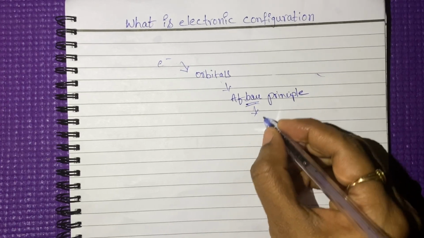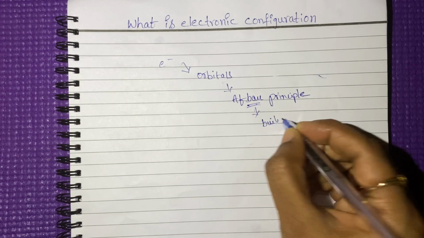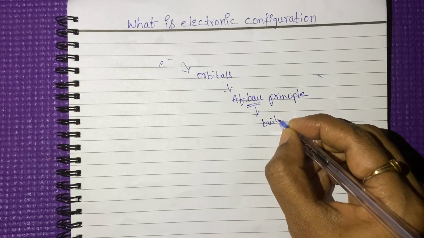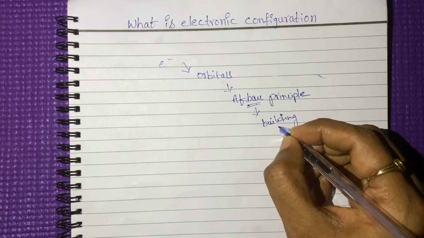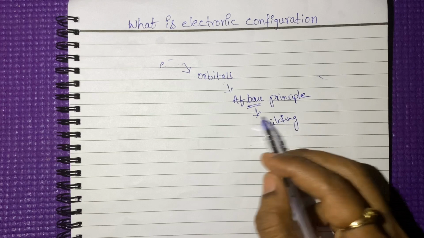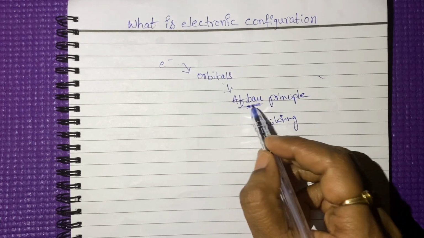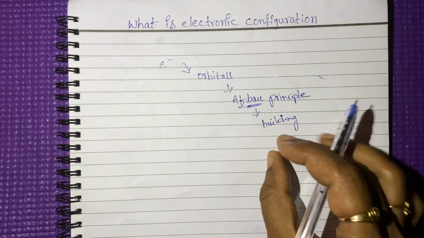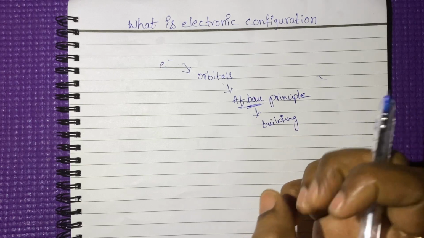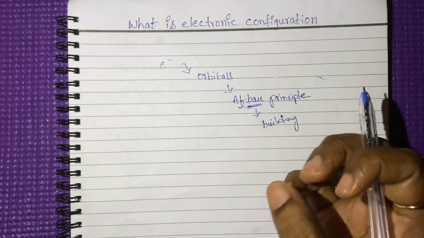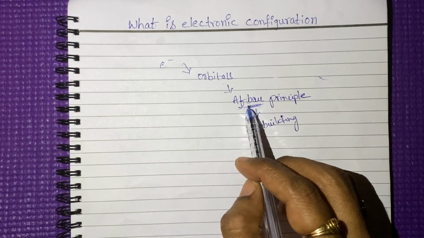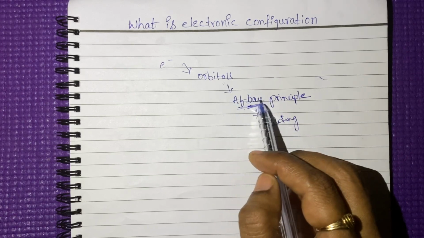Aufbau principle. What is meant by Aufbau? Aufbau means building. Here we are constructing the atom by using the electrons. We have to think like that, so we are using the word Aufbau.